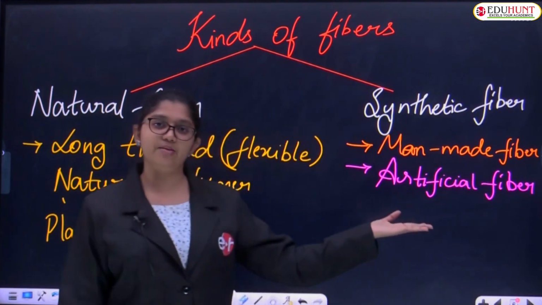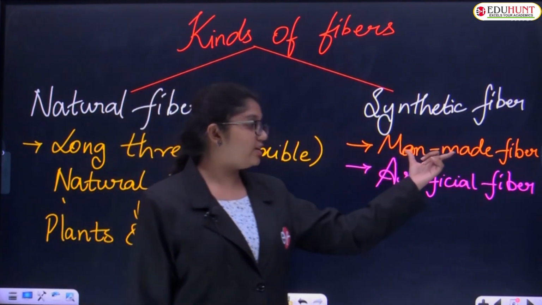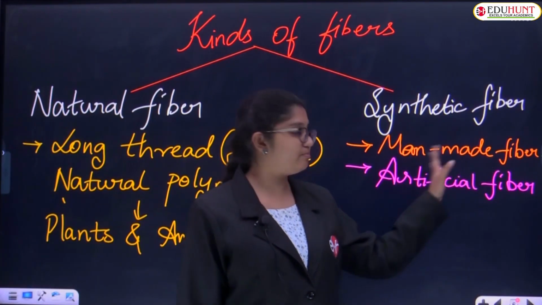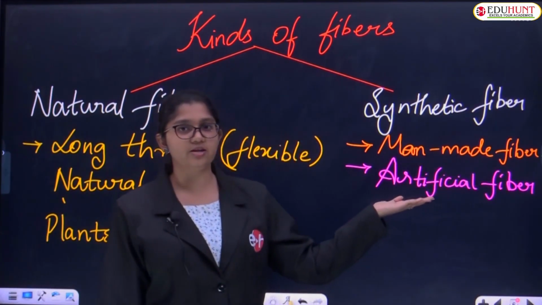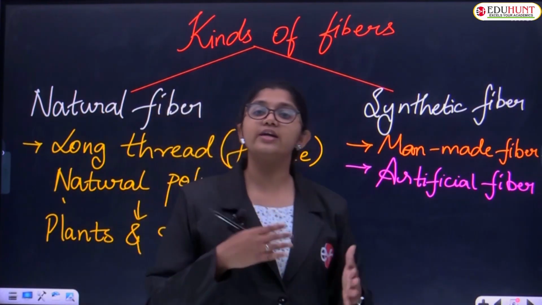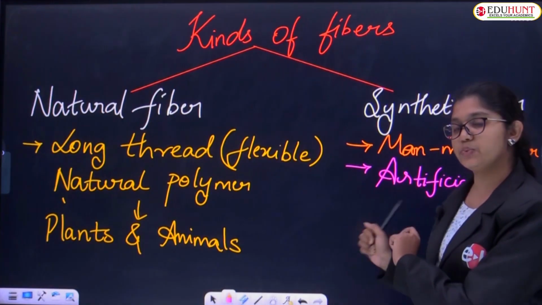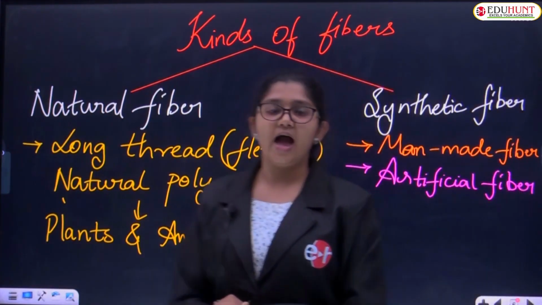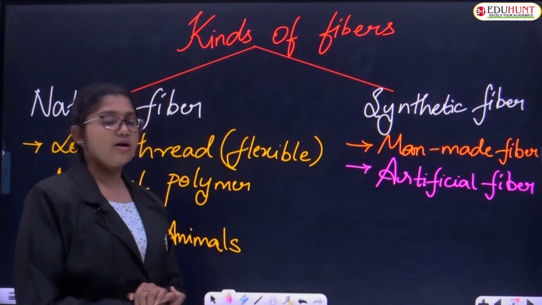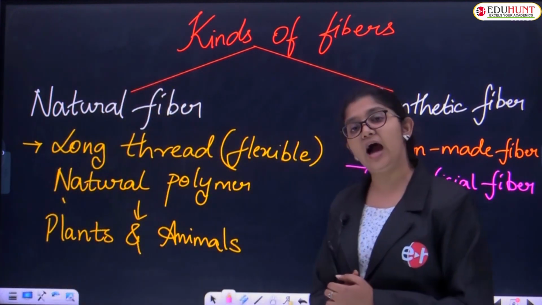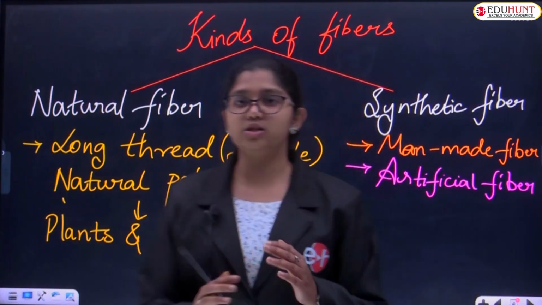You know why these are named so? Because these fibers are made by man using technologies, hence the word man-made fiber. Then why artificial fibers? These fibers are chemically treated and constructed artificially, hence the word artificial fibers. And synthetic fibers are used for multiple purposes. We do have some examples too. We will watch them one by one.